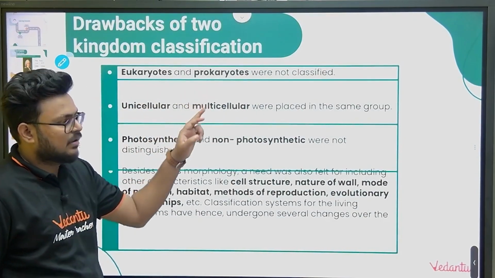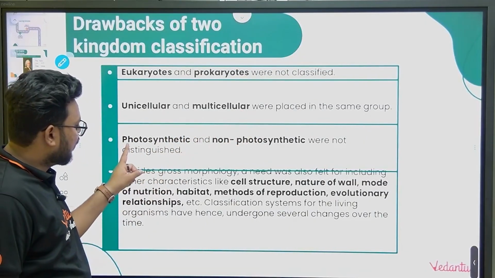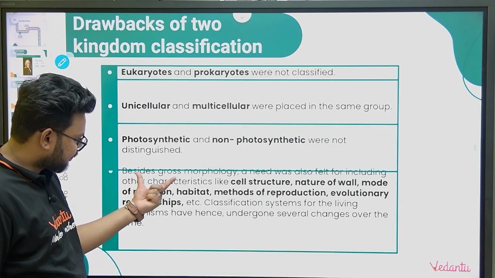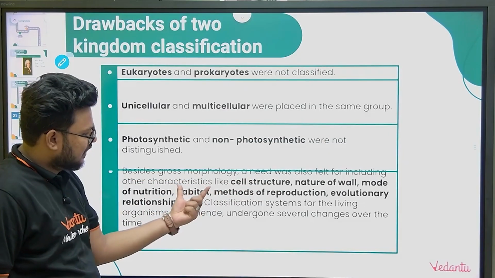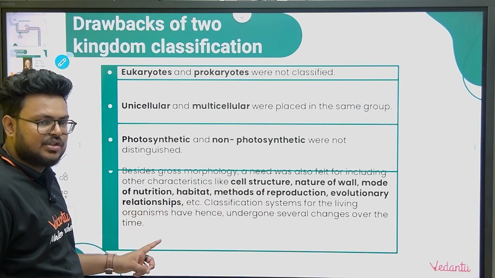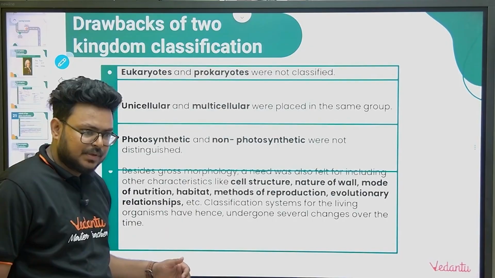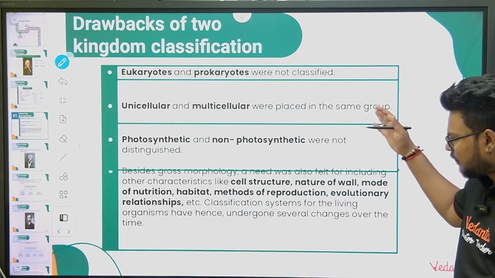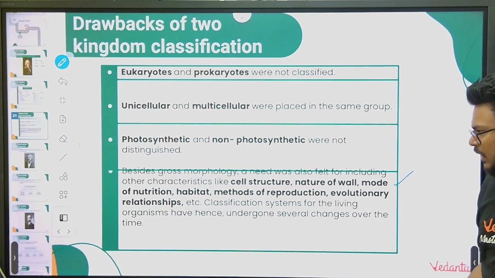Eukaryotes and prokaryotes were not classified. Unicellular and multicellular were in the same group. Photosynthetic and non-photosynthetic were also in the same group. Very important. Besides morphology, a need was also felt for including characters like cell structure, nature of wall, mode of nutrition, habitat, method of reproduction, and evolutionary relationships. Initially, scientists were talking majorly about morphology, so it was required that we also include other characters like cell organization.